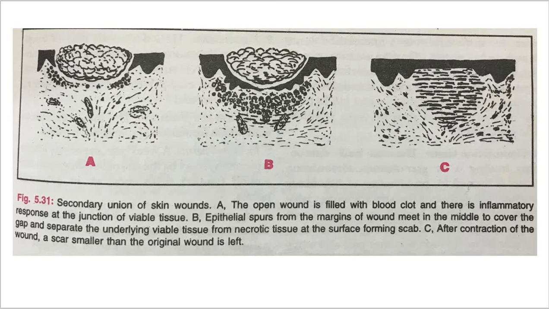With time the scars on maturation become pale in color and white due to increase in collagen and decrease in vascularity. Okay, I think you have observed the wound.